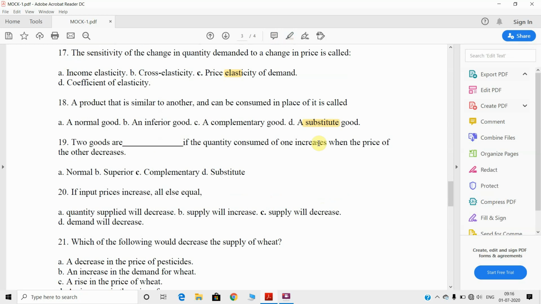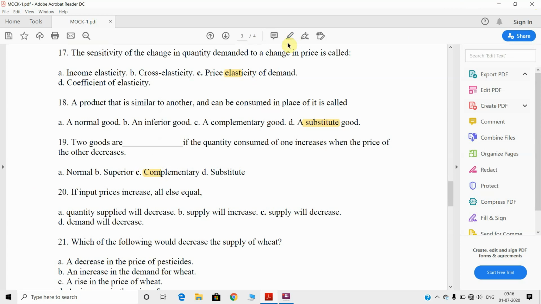Next, 19. Two goods are dash if the quantity consumed of one increases when the price of the other decreases, right? It is very easy. So the answer will be C, complementary. Because the cross elasticity in case of complementary commodity is negative.